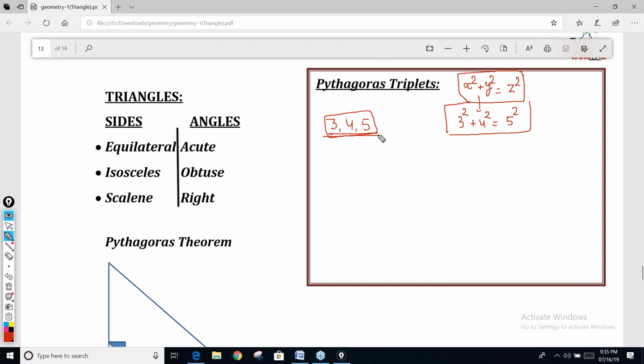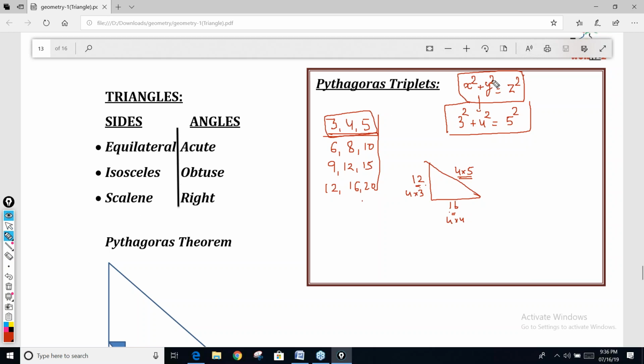So if we know that 3, 4, 5 is a triplet, all the multiples of 3, 4, 5 will satisfy: 6, 8, 10, 9, 12, 15, 12, 16, 20. So if two sides are given like 12 and 16, you just have to check what the ratio is. The ratio is 3 and 4. So you know the triplet 3, 4, 5. If this is 4 into 3, this is 4 into 4, so directly you can say this will be 4 into 5. You need not calculate 12 square plus 16 square. You can directly get the answer.